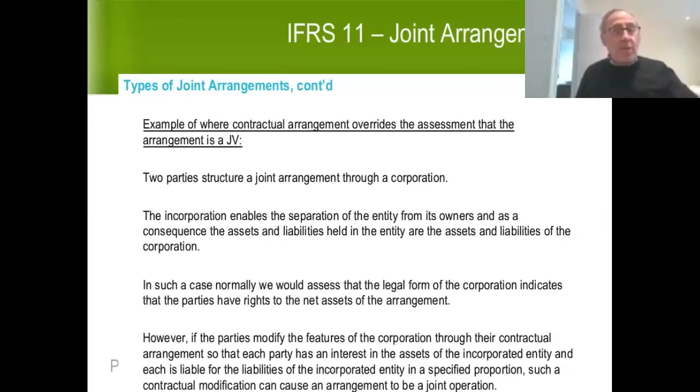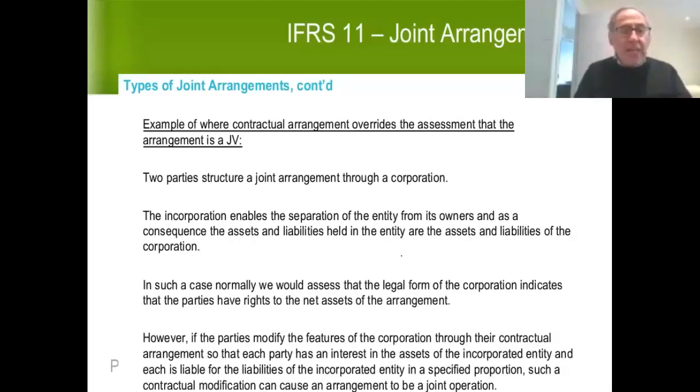The corporation owns the assets, the corporation has responsibility for the liabilities. In such a case, our default would be to assess the legal form of the corporation as indicating that the parties have rights to the net assets of the arrangement, and therefore our initial presumption would be, this is probably a joint venture. However, here comes the big however.